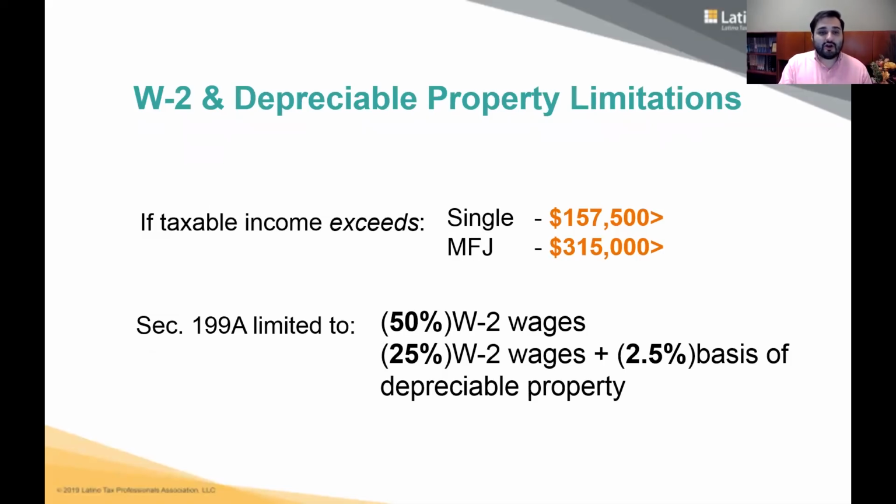Now, let's look at another group of companies. Now let's look at a company that is not a specified service trade or business, like a construction company, a landscaping, a restaurant. This is not a specified service trade or business. Companies that are not a specified service trade or business could still get the deduction even if their income is really high, but they have limitations. Limitations on the wages of the people they employ, of the assets they have.